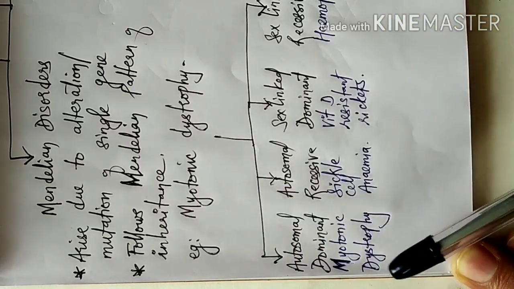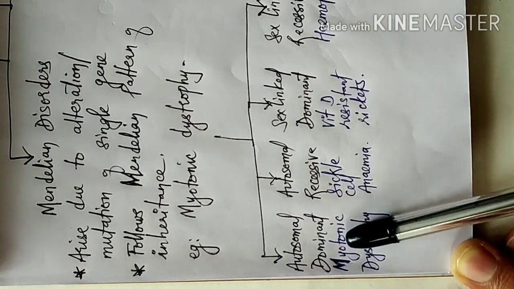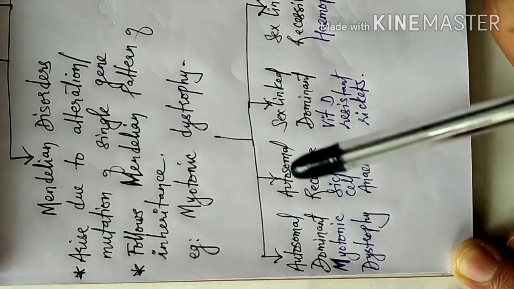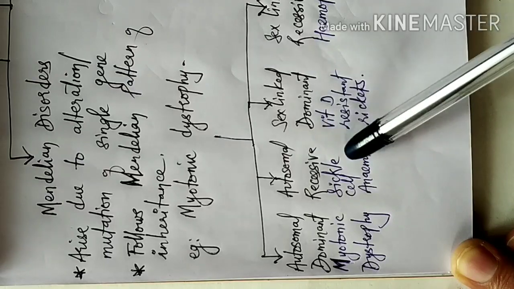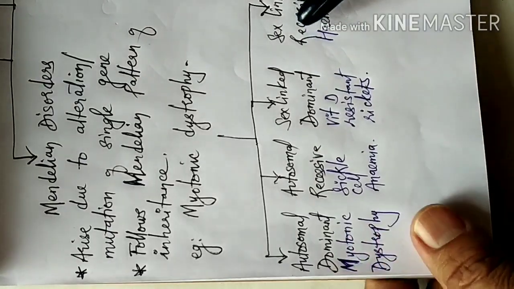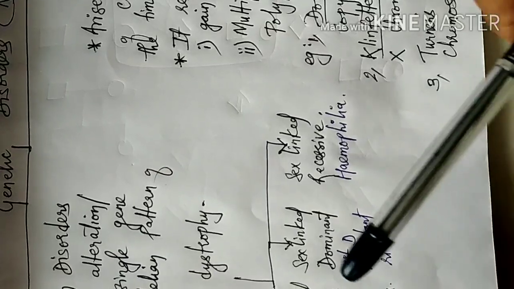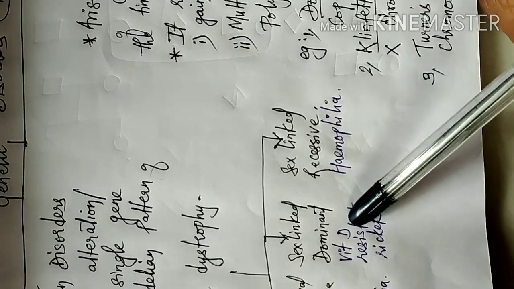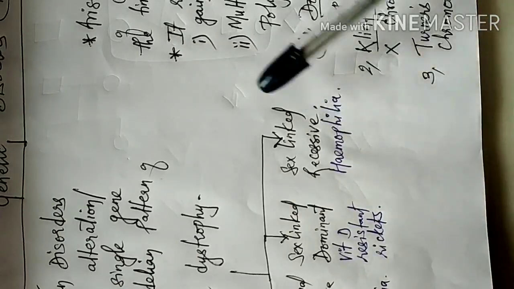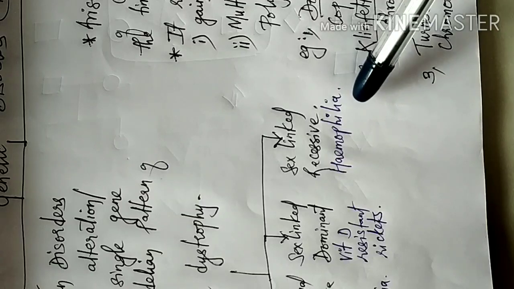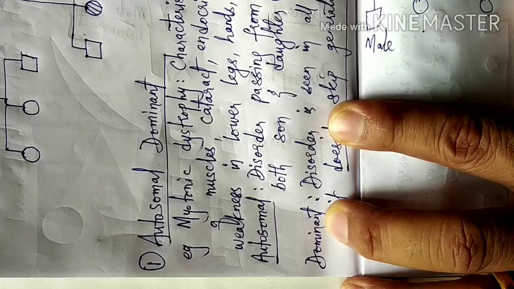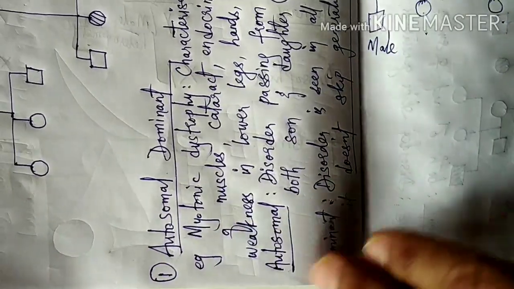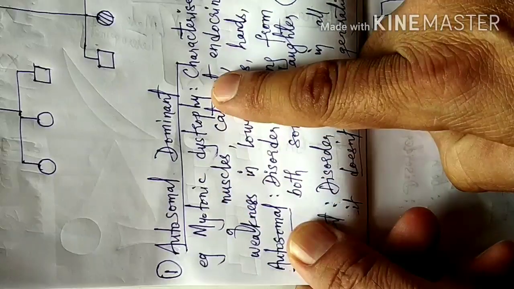I've also given certain examples. For autosomal dominant, which I already referred to, one such example is myotonic dystrophy. The autosomal recessive trait is sickle cell anemia, which we are going to study in more detail after some time. Sex-linked dominant is related to the sex chromosome but is dominant, for example vitamin D resistant rickets. And sex-linked and recessive, for example, hemophilia.